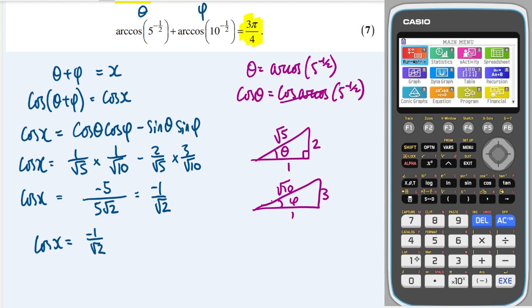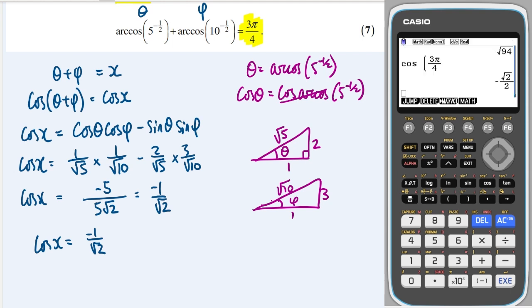And we can just go to our calculator and we can do shift cosine of minus 1 over root 2, and we get 3 pi over 4. So x is equal to 3 pi over 4, and that is proved.